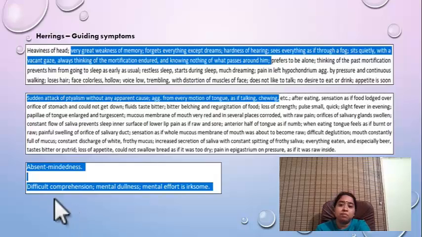Of course, other symptoms like absent-mindedness, difficult comprehension, mental dullness, mental effort aggravates, because this was told again by the mother, because of weakness of memory and other things. Any mental activity would give her irritation. So all the symptoms matched in this patient. So my learning in this case was, you will never know. Even as I told you earlier, I did not know that I had to check these things in Nerve repertory. Only when I found that it was not matching my patient, I chose to find all the rubrics in different repertories.